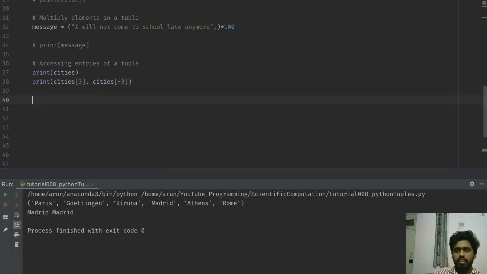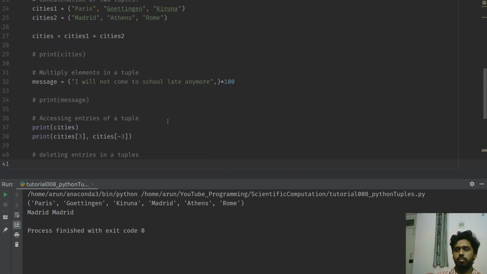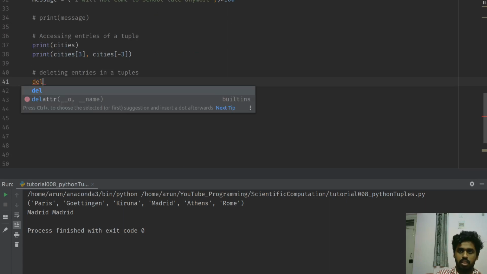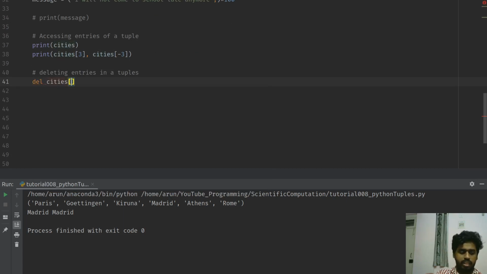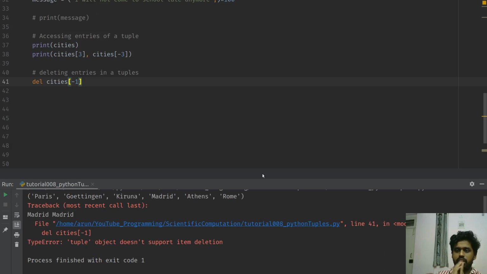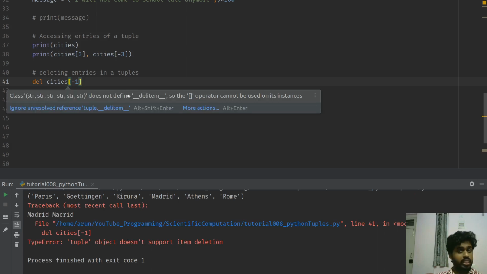Now the final thing is that you cannot delete an entry in a tuple. For instance, let's say you want to delete entries in a tuple. Let me try to delete one city, Rome. If I type del and then cities with -1, I just want to delete the last entry, and if I run this, I'll get an error. It says TypeError: tuple object doesn't support item deletion. There you go, you can't delete particular entries.